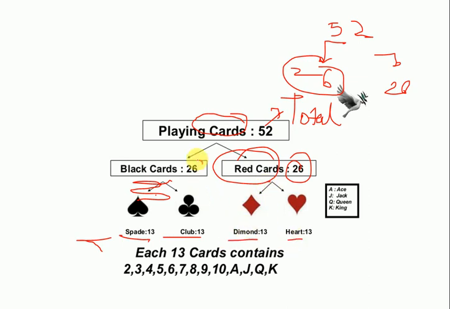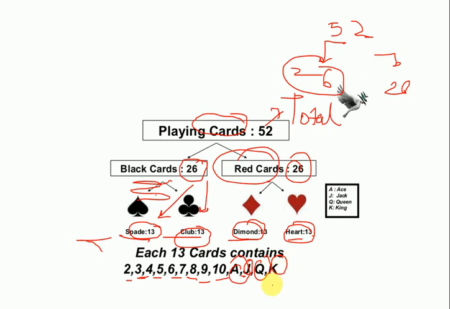Now we have divided 26 into 13 and 13, so 13 cards of spade, 13 of club, 13 of diamond, 13 of heart. And these 13 cards are 2 to 10, ace, jack, queen and king.